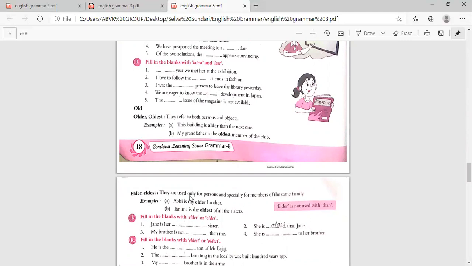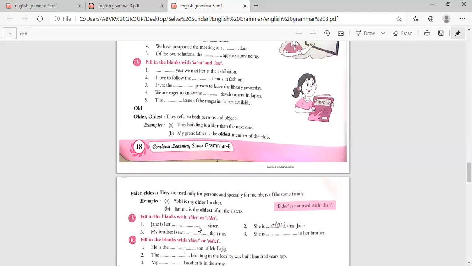Elder and eldest are used only for persons, and especially for members of the same family. So elder and eldest are only for people, that is, also of the same family members. Abhi is my elder brother. So that is only persons. And Tanima is the eldest of all the sisters. That is also a person. And elder is not used with than. So when you use elder, you won't be using than.